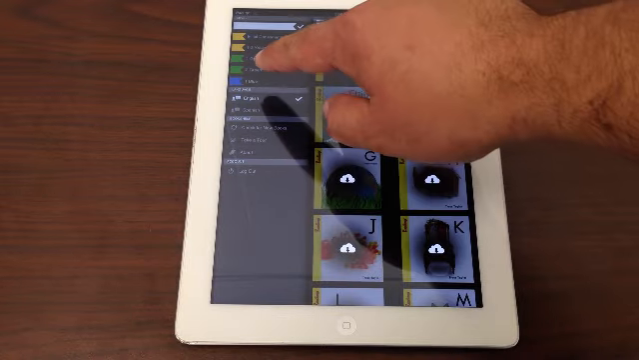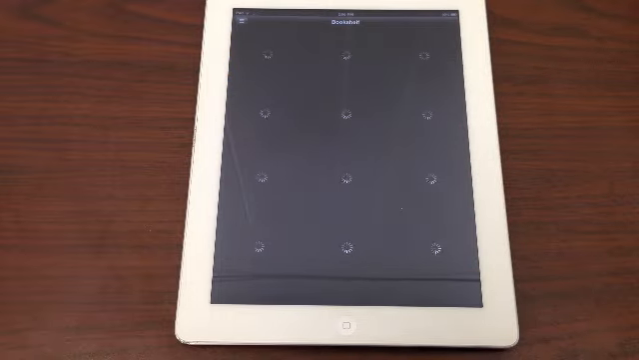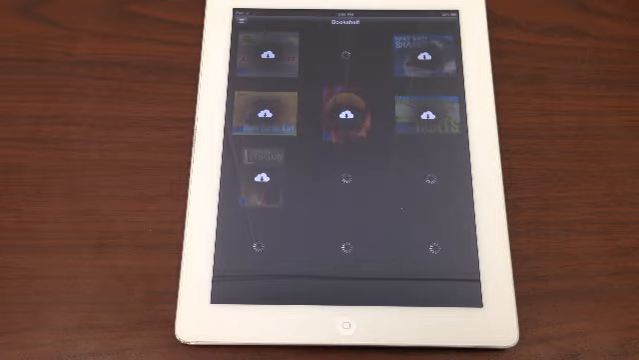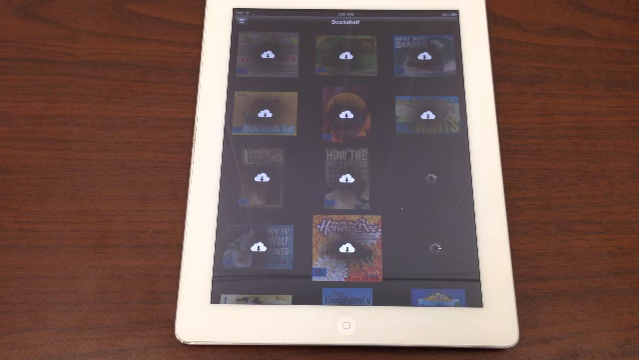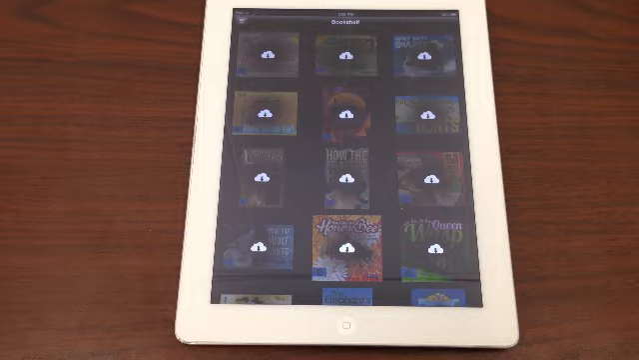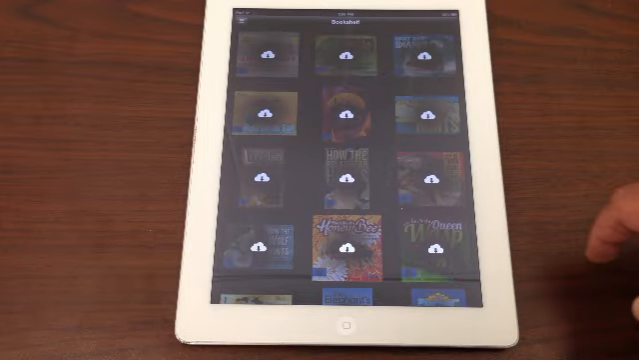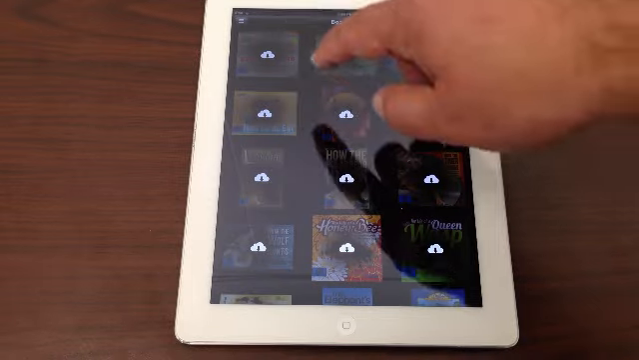I'll select 1 blue. Now I see a list of 1 blue books. You'll notice that some or all of your books are dark and have a tiny white cloud on them. This means that the book has not yet been downloaded to your device. To download a book, just click on the cover. I'll download Ant Farmers.